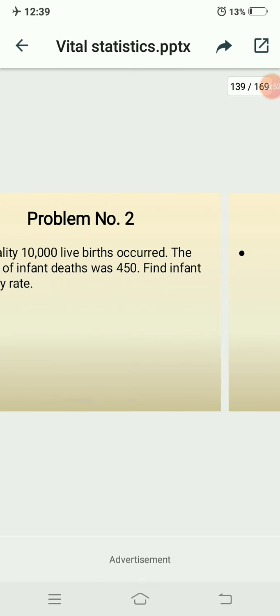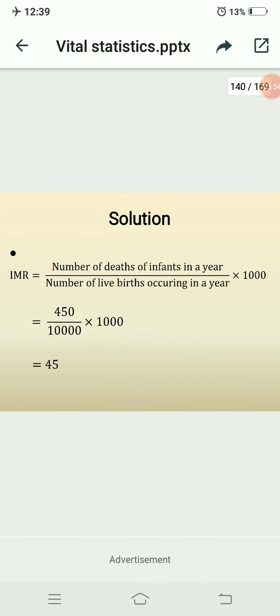Okay, first you need to write the formula. It's very important for 2 marks in your annual exams. Then IMR equals the number of deaths of infants in a year divided by the number of live births occurring in a year into 1000. So the number of infant deaths here is 450 and the number of live births occurring in that year, that is 10,000. Multiply by 1000, here you get 45, which is your infant mortality rate.